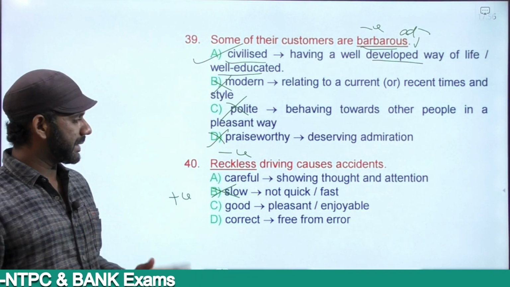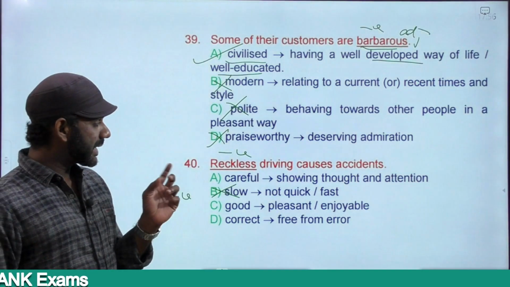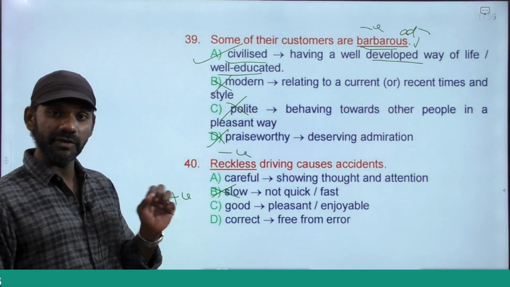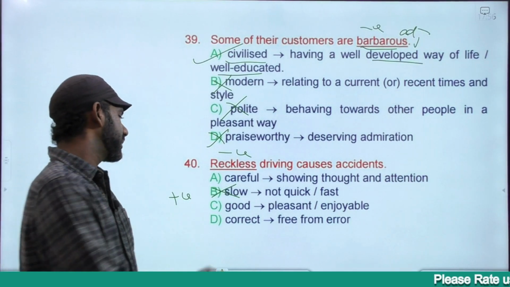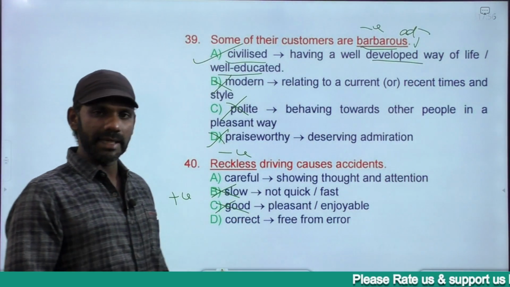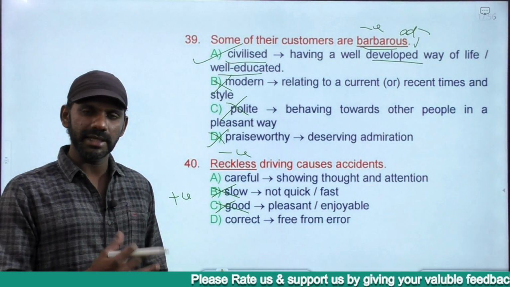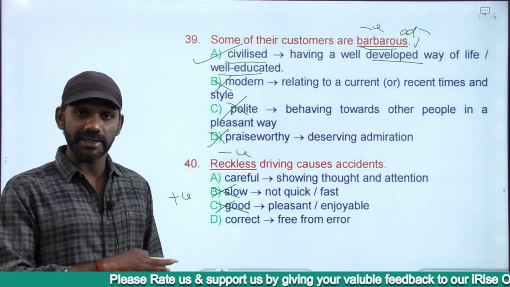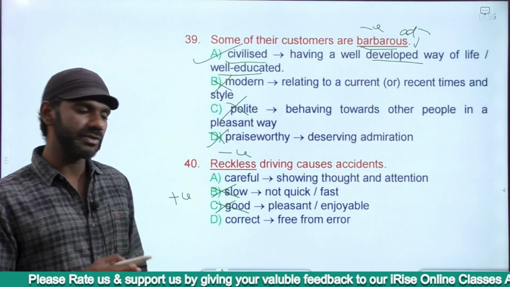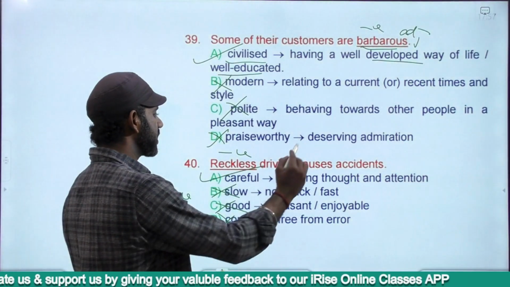Good, opposite is bad. Pleasant or enjoyable. Nothing like good driving or bad driving. Careful driving, careless driving, eliminated. Correct, opposite is incorrect. Nothing like free from error. Full of errors is incorrect. Free from error is correct. Nothing like correct driving or incorrect driving, eliminated. The answer must be option A.